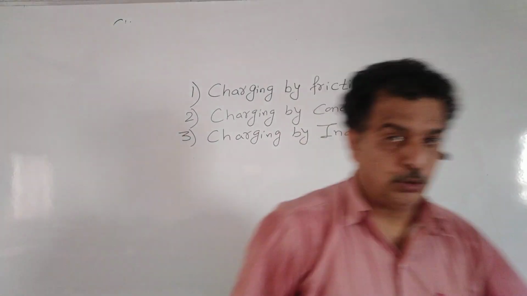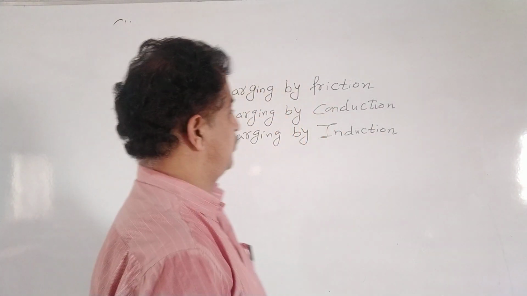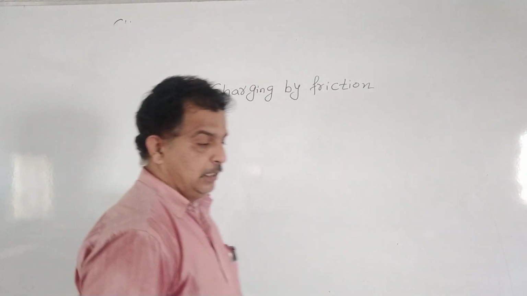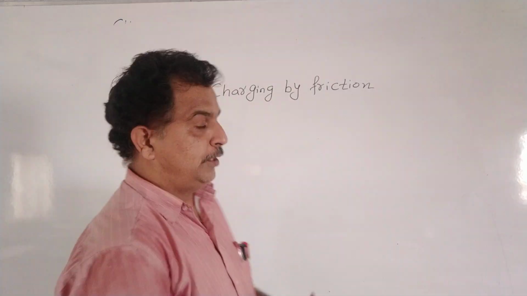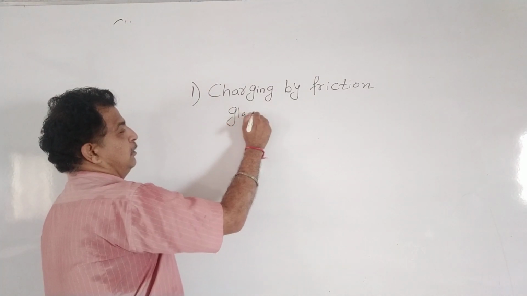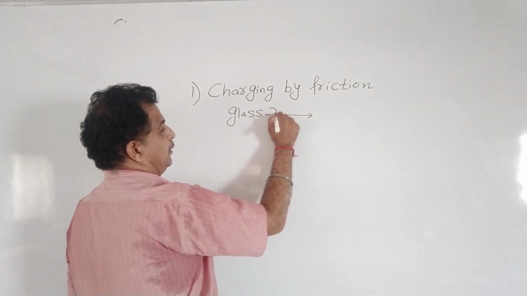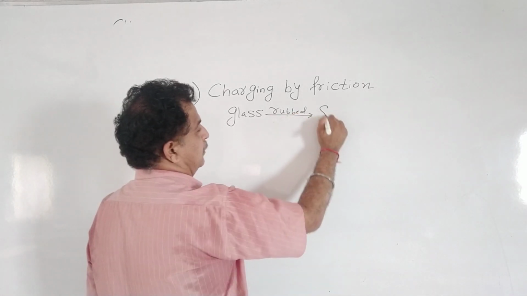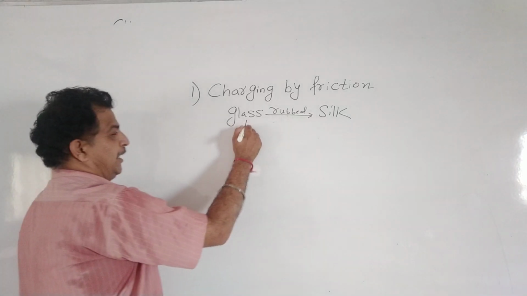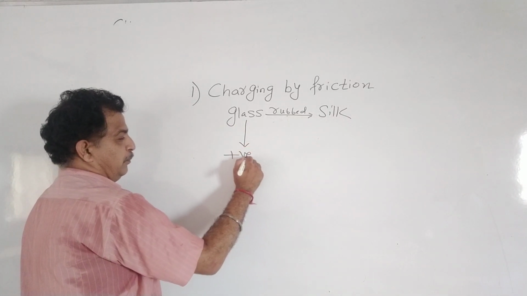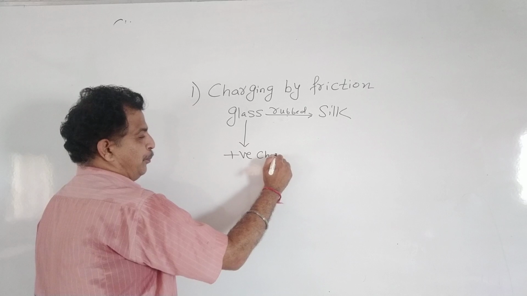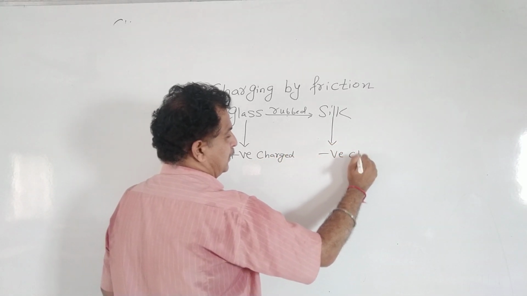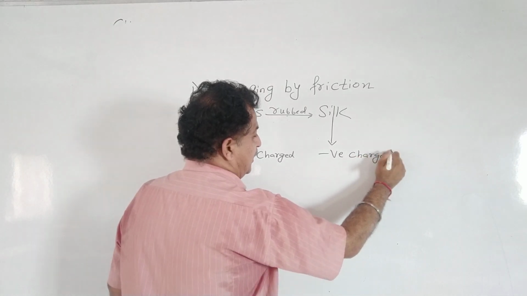Also, in charging by friction, we took the example that when the glass rod was rubbed with silk cloth, the glass rod becomes positively charged and the silk cloth becomes negatively charged.